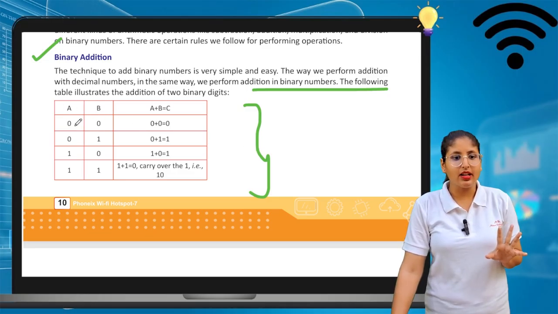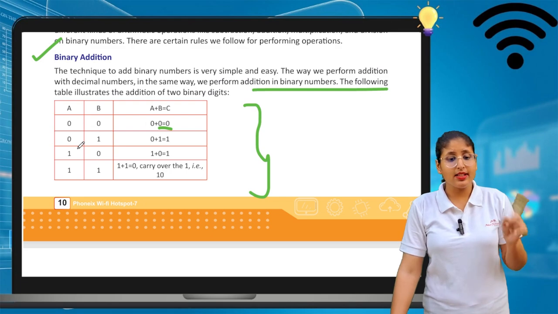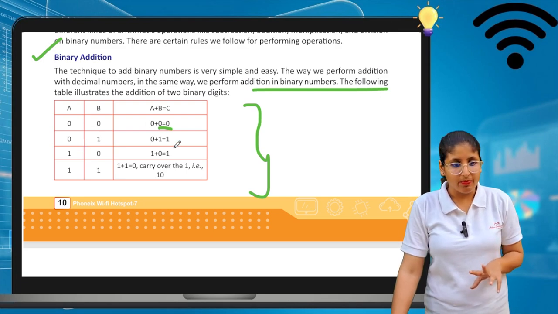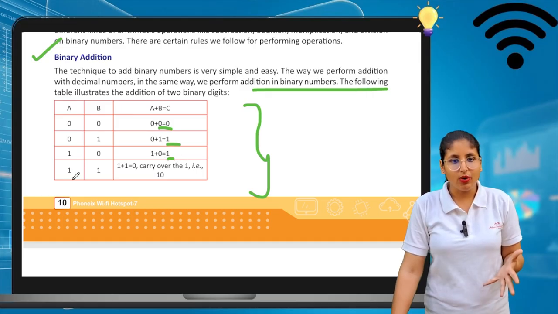Here we can write the numbers. Okay, 0, 0. Now if you add 0, 0, it comes 0. Now if you add 0 and 1, it comes up 1. Now if you add 1 and 0, it comes up 1. And 1, 1, if you add, it comes up 0. See, this is very important.